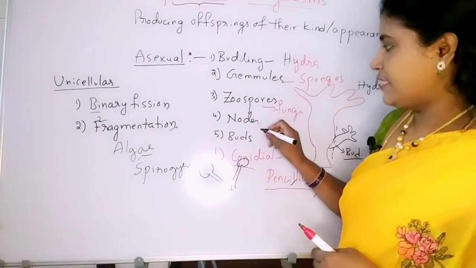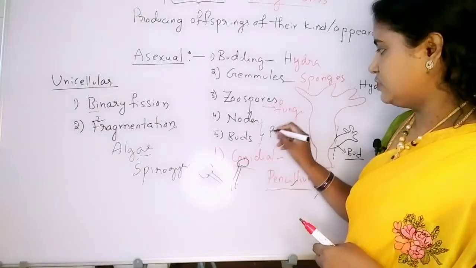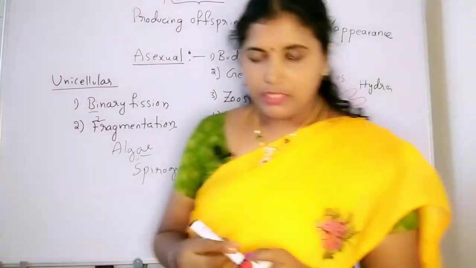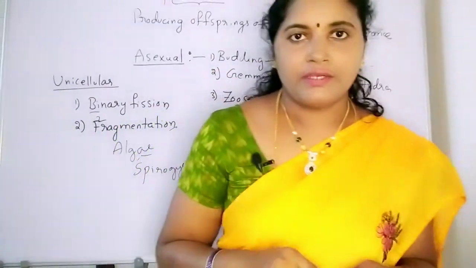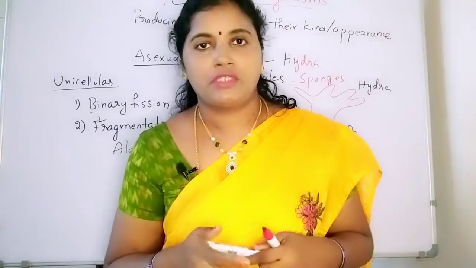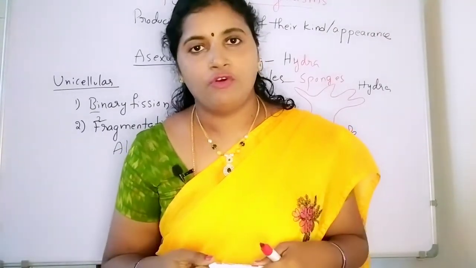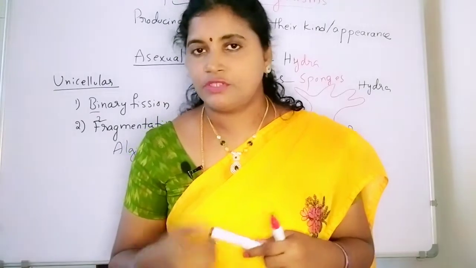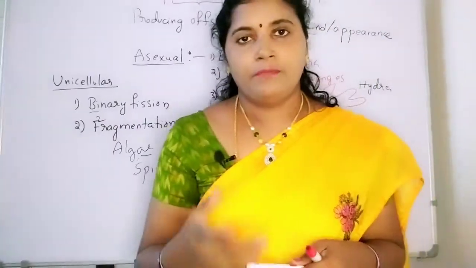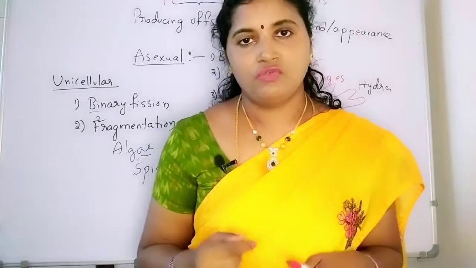And then nodes and buds we have to discuss in plants. Okay, nodes. So in the banana and sugarcane, how does the reproduction take place? Because there is no seed formation. Many times we have seen different bananas and sugarcanes, there is no seed formation.